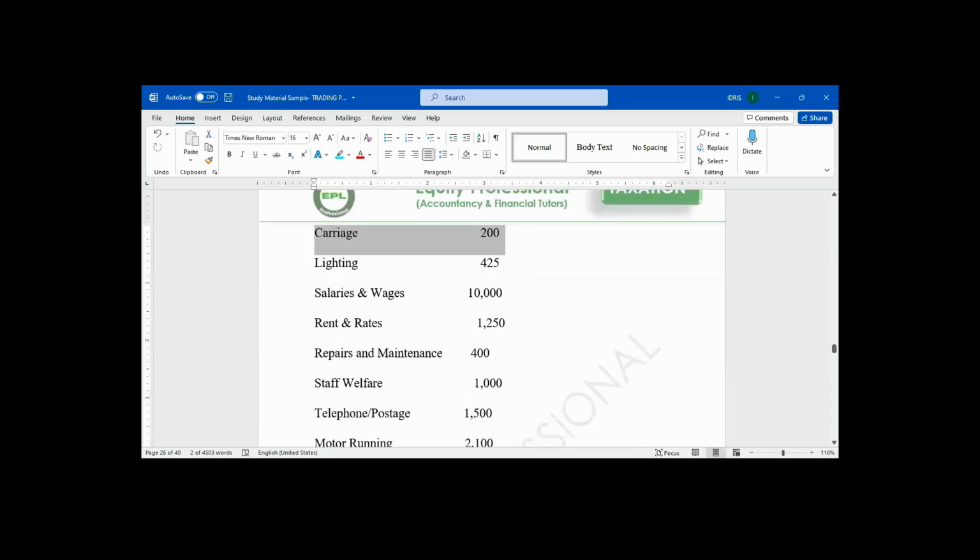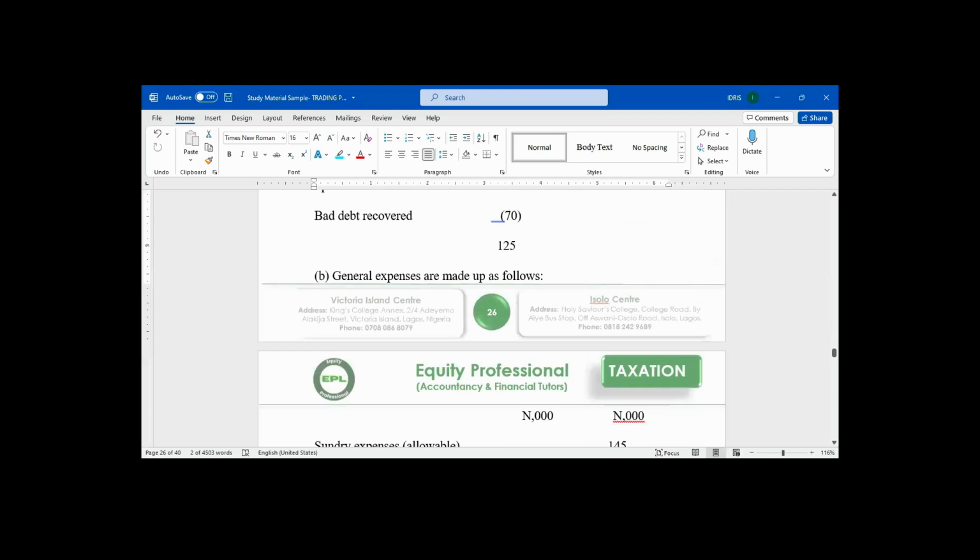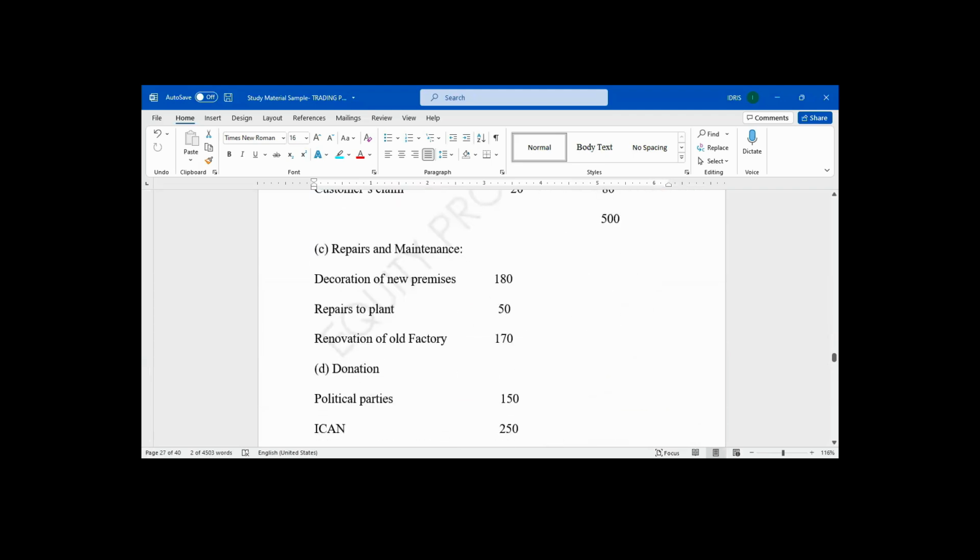Rent and rate, is it allowed? Allowed. Repair and maintenance, is it allowed? Yes, but we are giving additional information regarding repair and maintenance. Look at that repair and maintenance of 400,000. How did they get it? Number one is decoration of new premises.